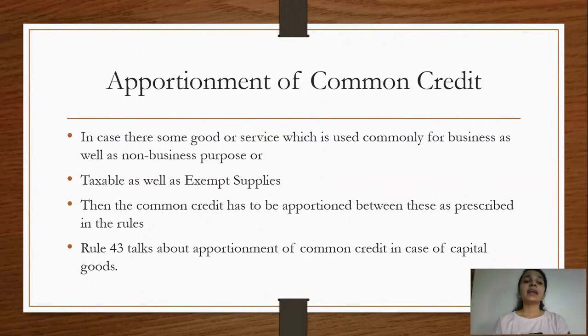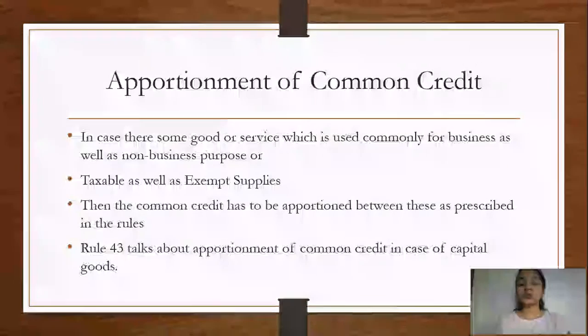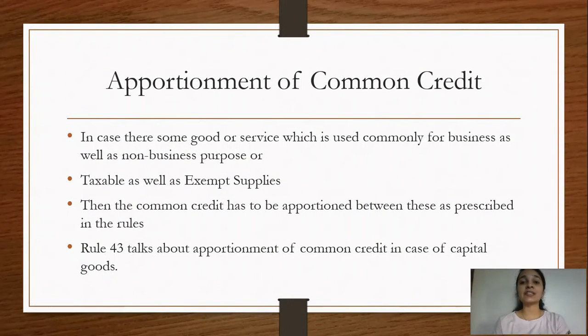So in a normal situation, many a times a thing is used commonly for all the types of supplies which are happening, or for both business as well as non-business purposes. And there are different rules which talk about apportionment of credit. As you all know, there is Rule 42 which talks about general apportionment of credit, and there is Rule 43 which talks about apportionment of common credit with respect to capital goods. Now, where is the change?